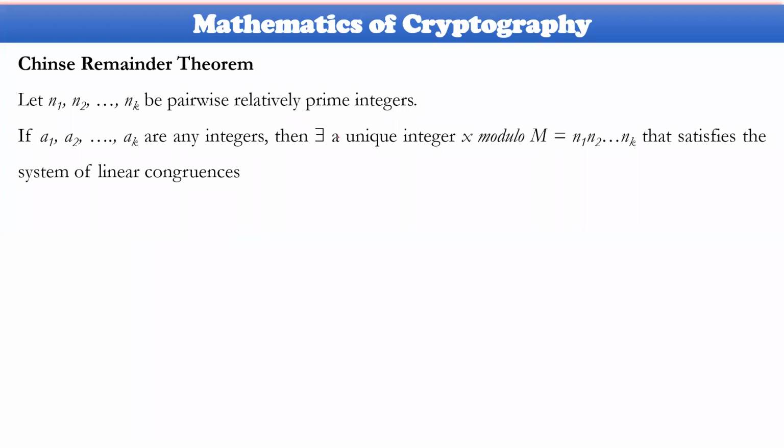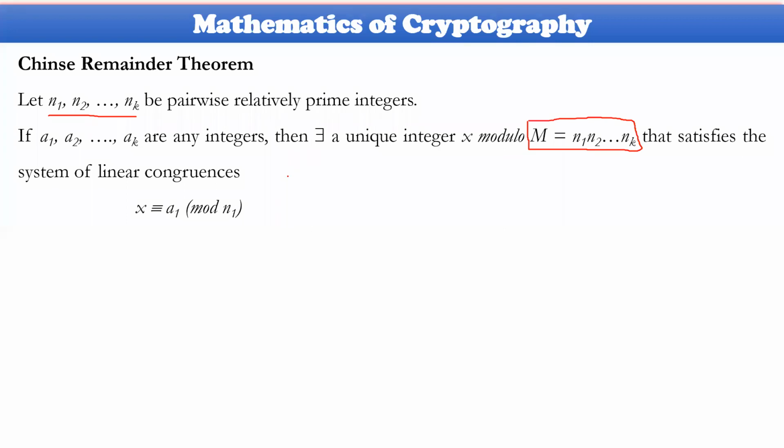Then there exists a unique integer x modulo capital M, where capital M is equal to n1 into n2 into and so on up to nk. So x modulo division of M satisfies the linear congruences which are like this.